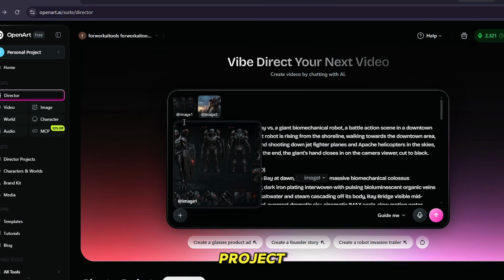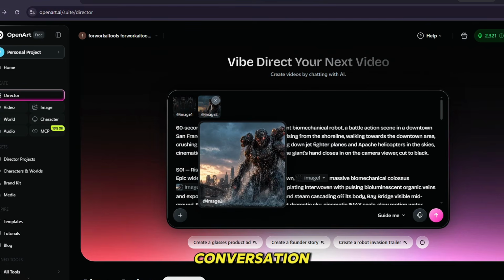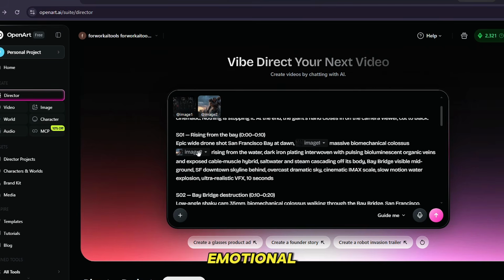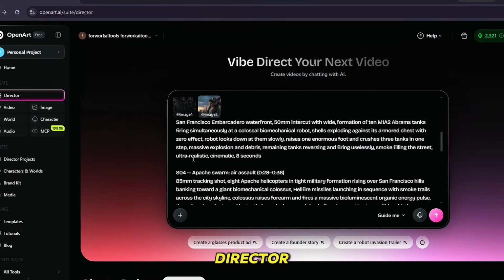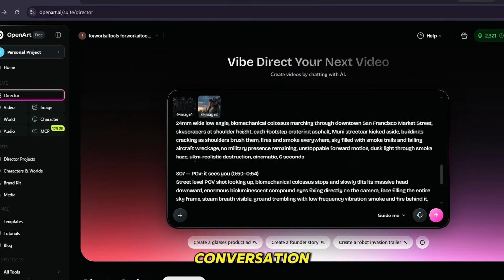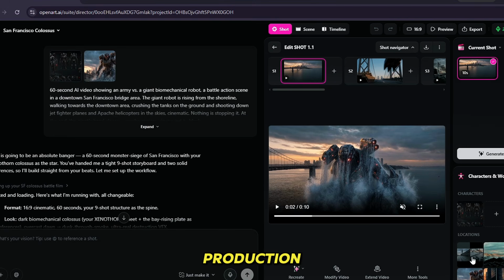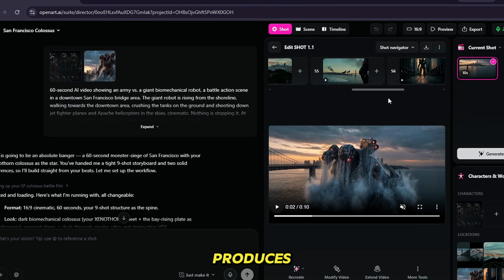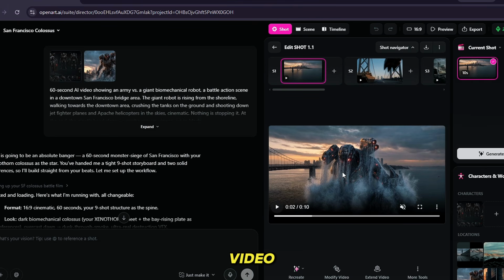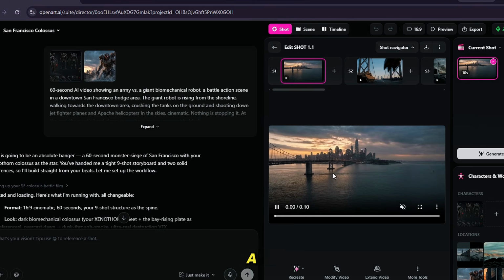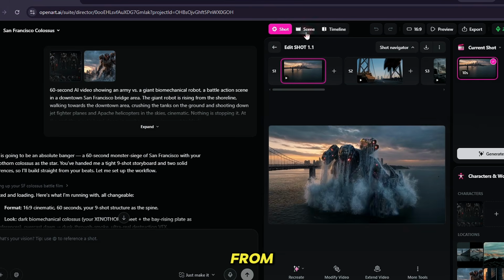Director works at the project level. You describe your idea in a conversation: the story arc, the characters, the visual mood, the pacing, the emotional journey you want the viewer to go on. Director develops it with you through that conversation, filling in narrative gaps, strengthening the structure, and building a coherent production direction before a single frame is generated. Then when generation happens, it produces a complete continuous video, not a collection of individual clips you have to stitch together, with consistent characters, consistent visual style, and a narrative that actually holds together from beginning to end.